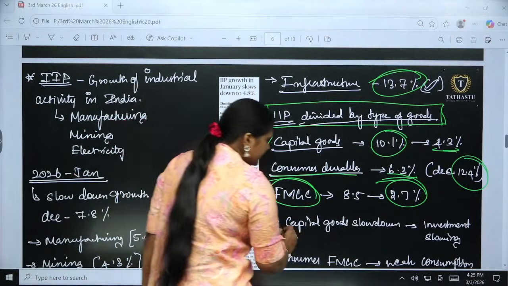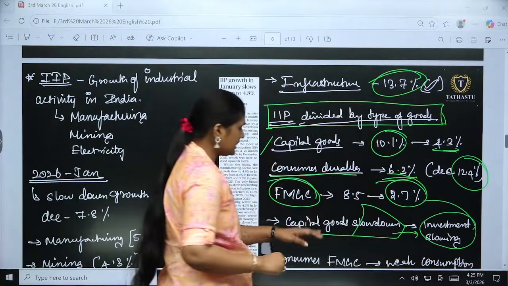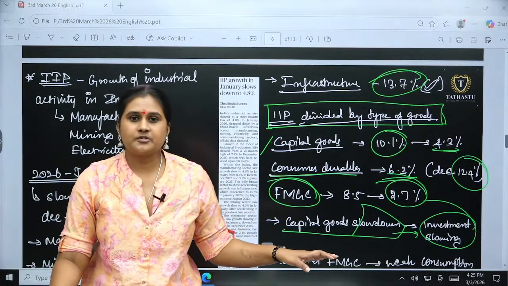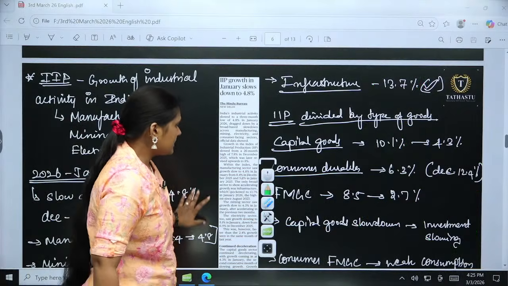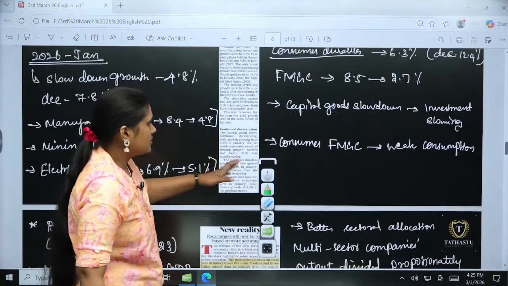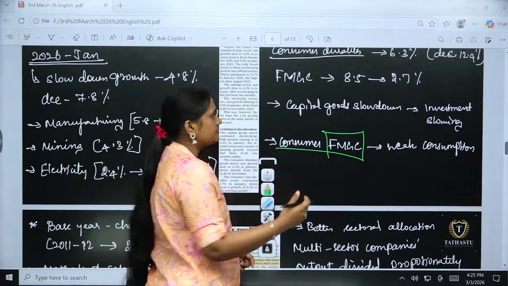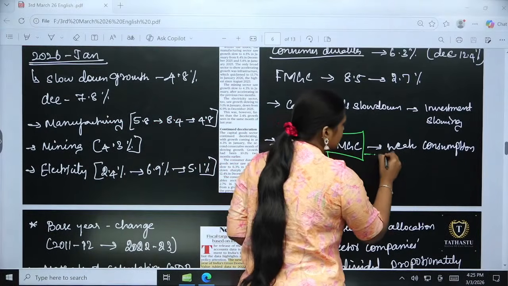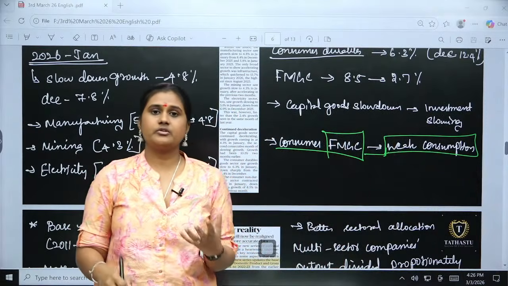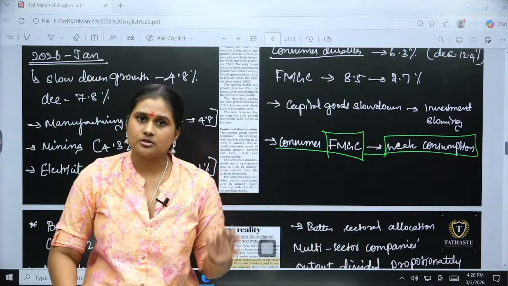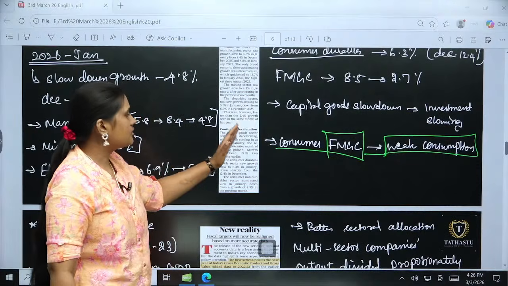So the capital goods slowdown is leading to investment slowing. If there is any slowdown in the capital goods, what will it be impacting? It will be impacting investment, slowing it down. Then it shows the slower consumption of FMCG, which is the non-durable goods. So that will eventually lead to what? Weak consumption. If there is no proper consumption, we will be going with slower economic growth also, right? So that is the major concern mentioned here. Just have a go through it.